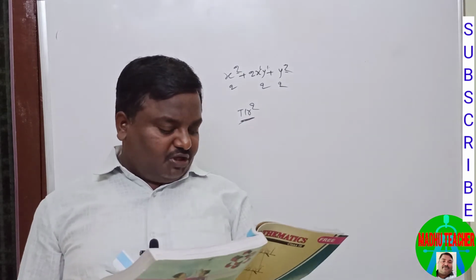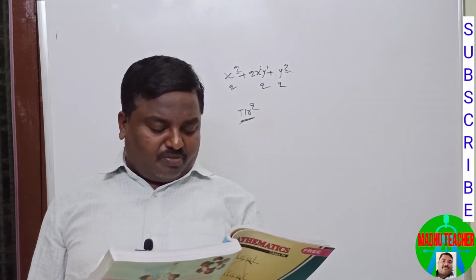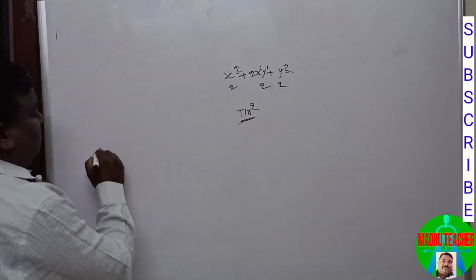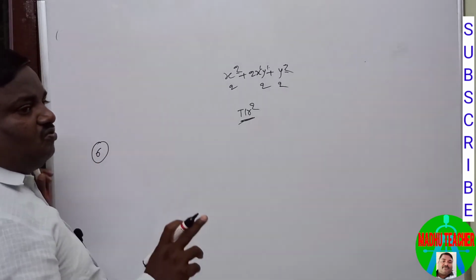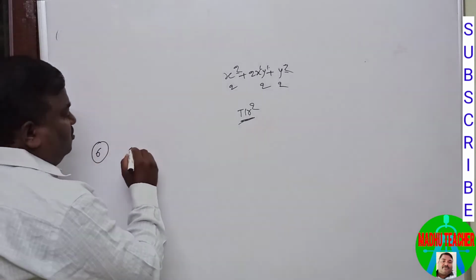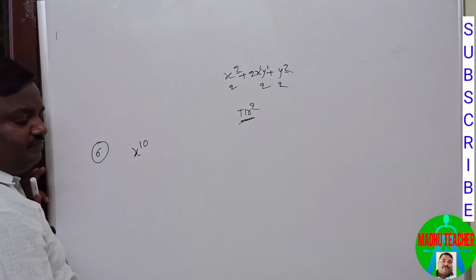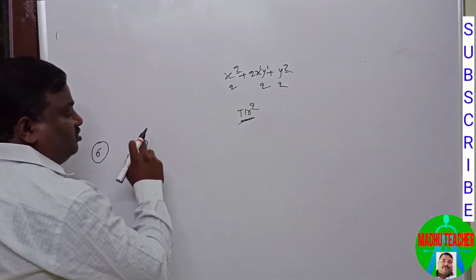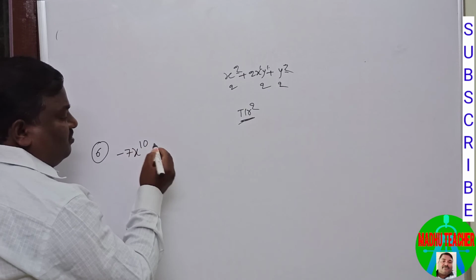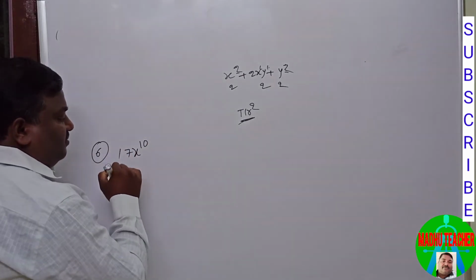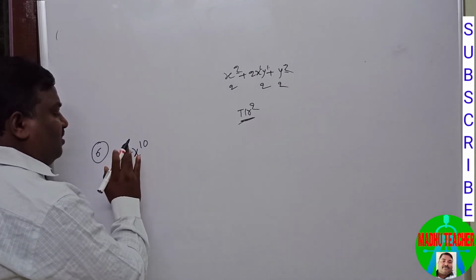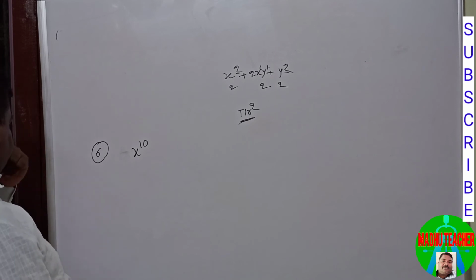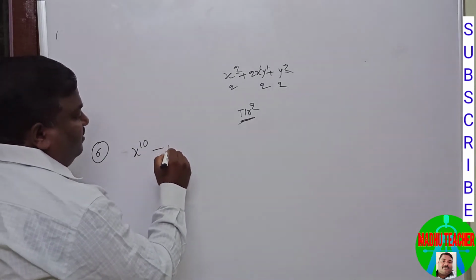Now the sixth one. Give one example each of a monomial and a trinomial of degree 10. Degree 10 monomial: monomial means it has only one term. So x to the power of 10. Or 6x to the power of 10, minus 7x to the power of 10, 17x to the power of 10, 10x to the power of 10, whatever. We can write any one of these. So I am simply writing x to the power of 10. It is a monomial.